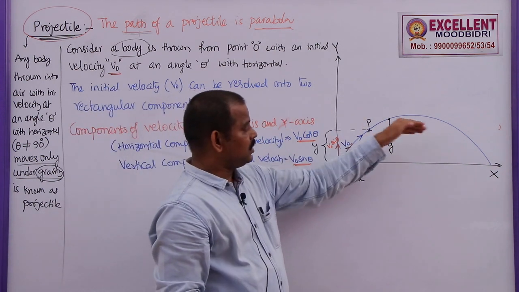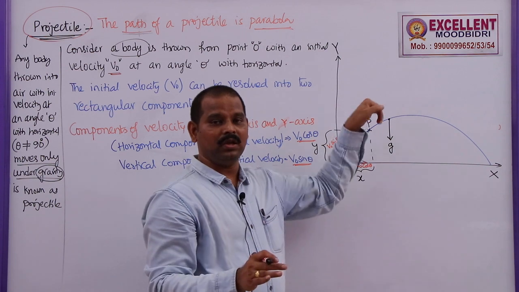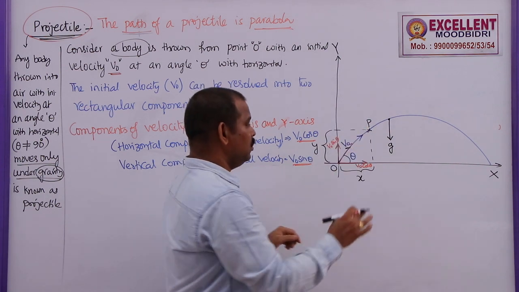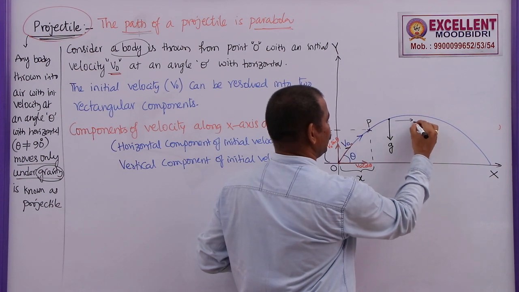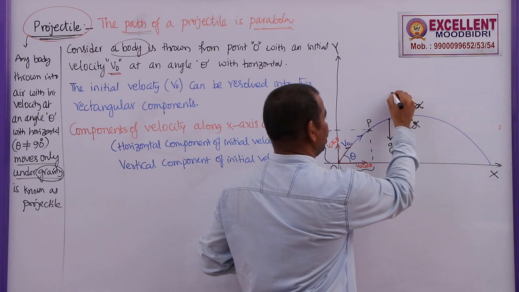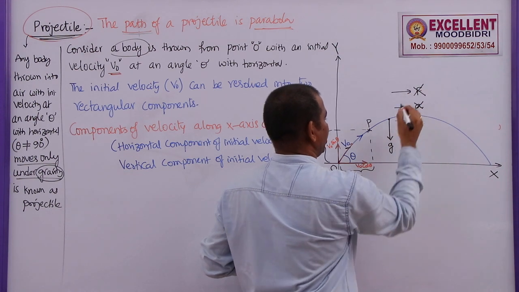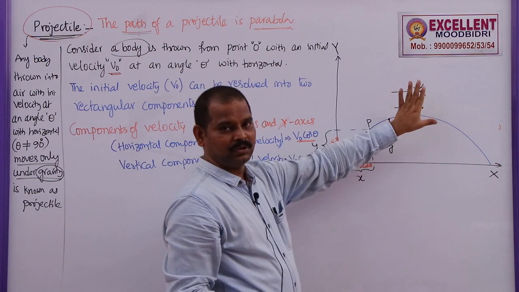But what is the acceleration along x-axis? Gravity always acts only towards the center of the earth. So, there is no gravity along x-axis. In this direction, no other acceleration is there, because no force is acting. The only force is gravitational force. All other forces are absent in this case.